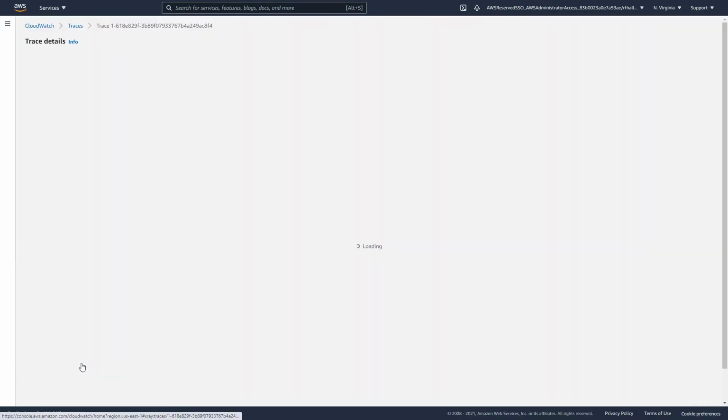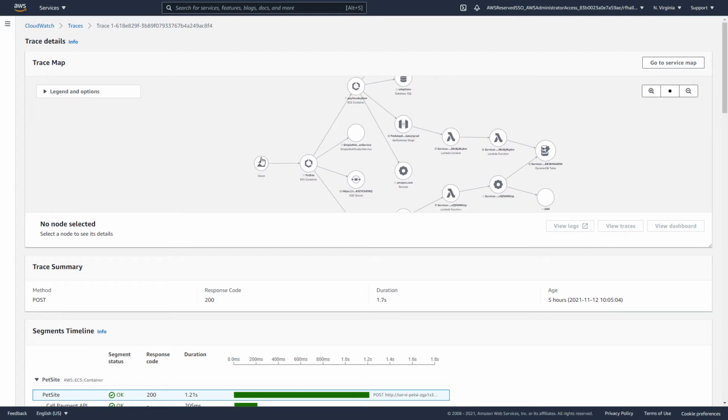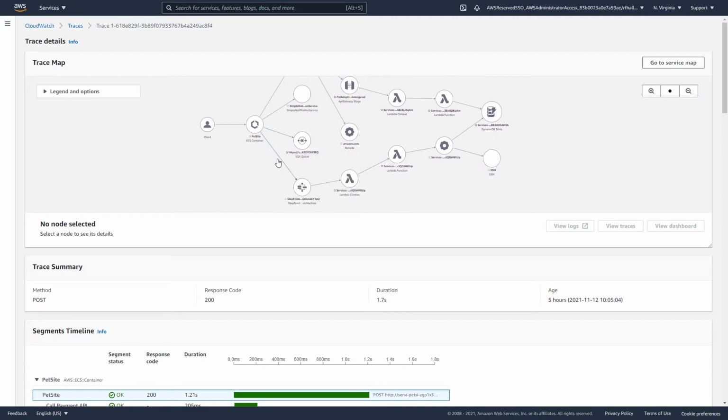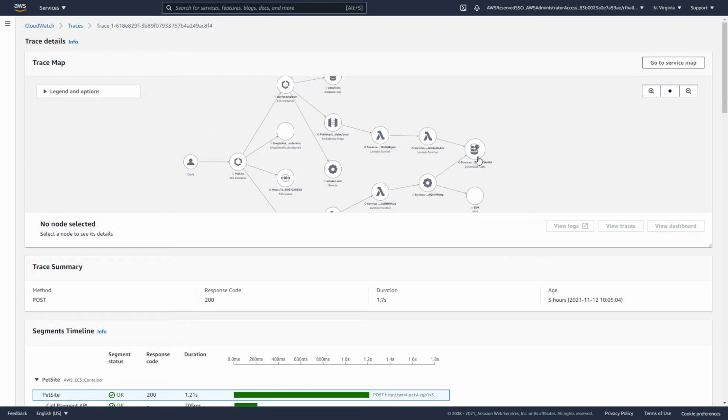We can then select a given trace ID. What we see here now is a visual representation of this specific request. We can see all of the nodes that this request interacted with. So we can see where it starts with ECS pet site, and we can see where it goes to pay for adoption. We can also see how we invoke a step function, and at the end we also end up making a request to DynamoDB.